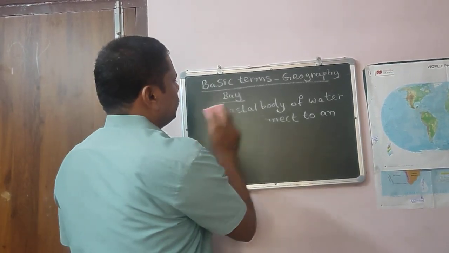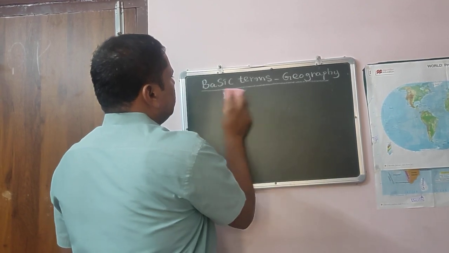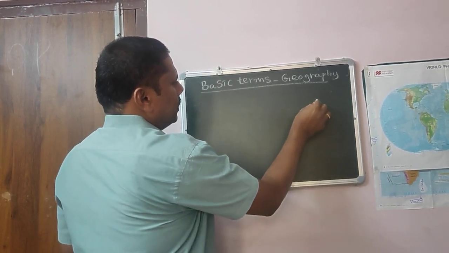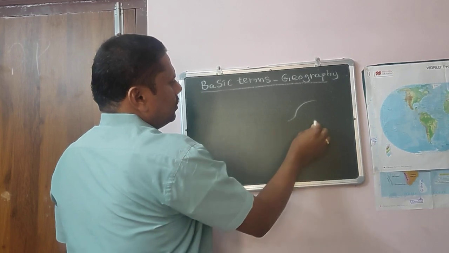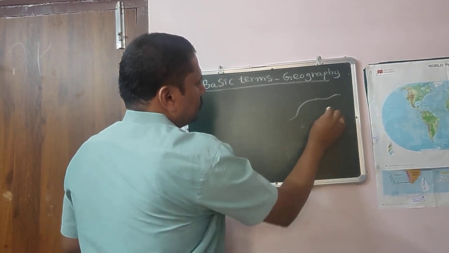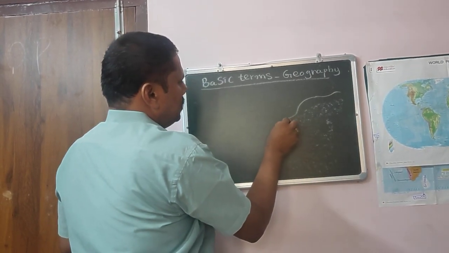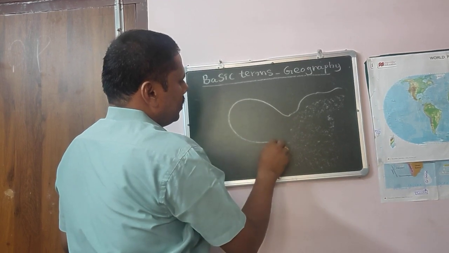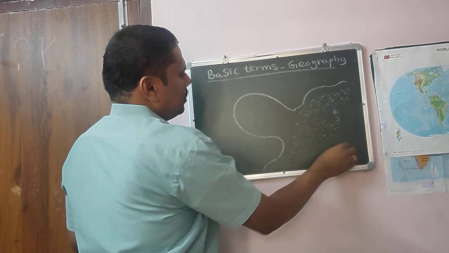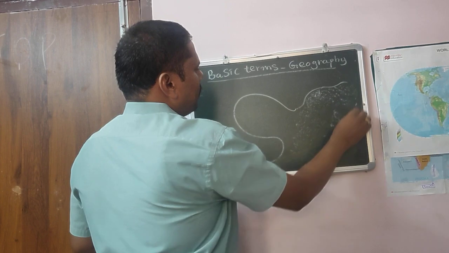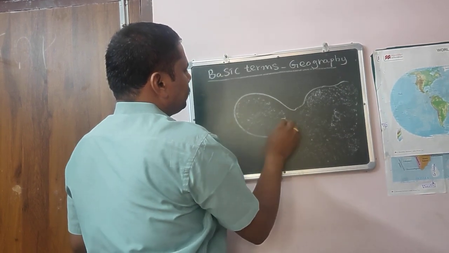See how it is. For example, this is the ocean, this is all ocean. So this may be like this. It is a bay.